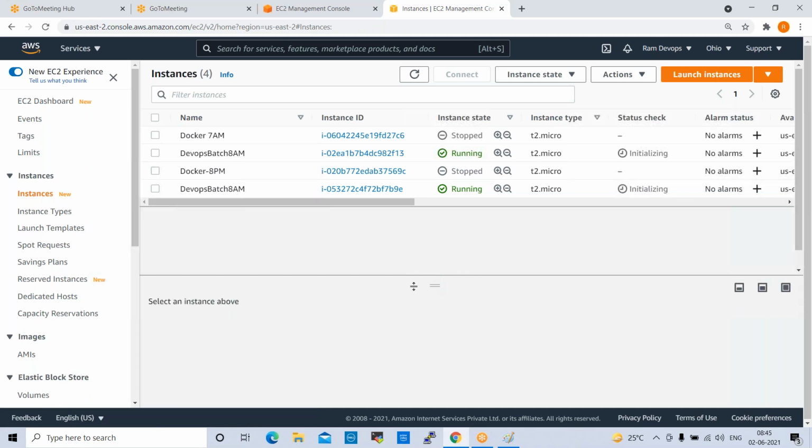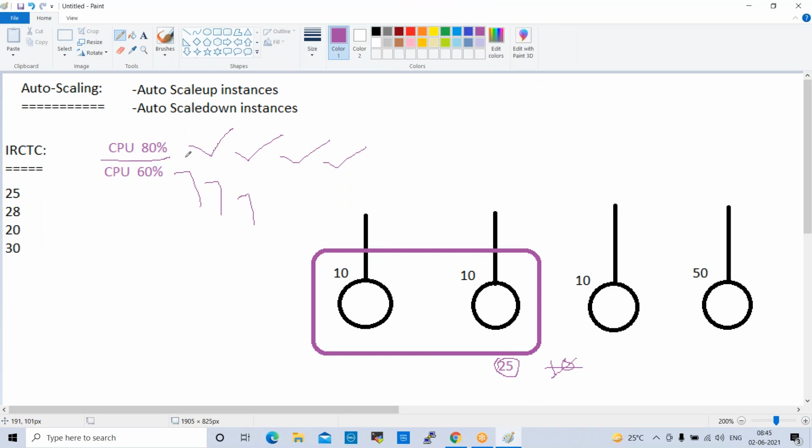Now, how can we test whether autoscaling is working or not? This is the positive scenario, which we discussed already, but we don't use it here because we don't have any burden on the CPU to produce high CPU utilization. So what will we do? The desired capacity here is 2 servers.